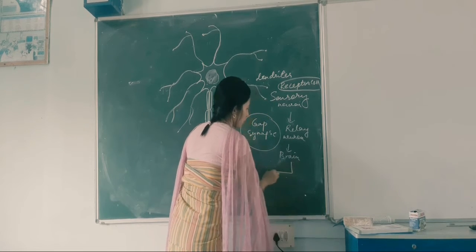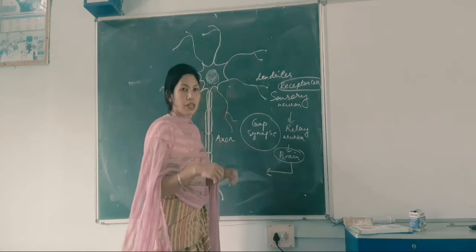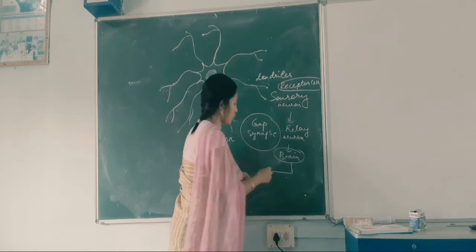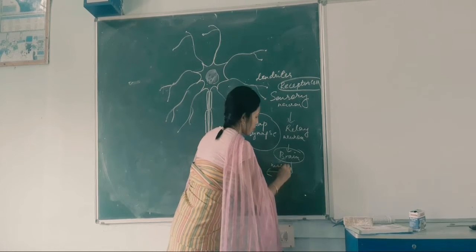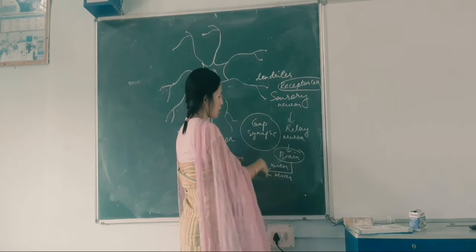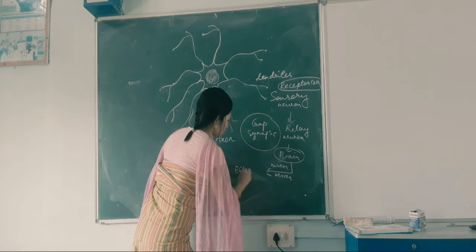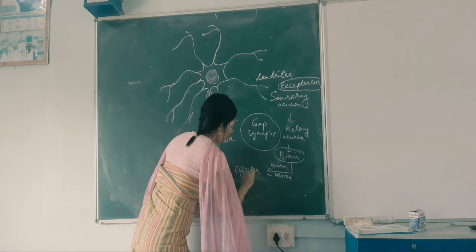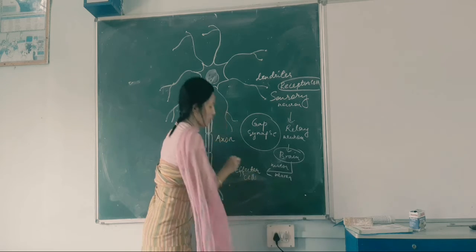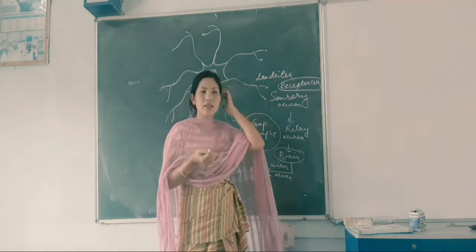The brain will analyze and interpret it, and send the message to the motor neuron. This way, the motor neuron will finally come to the effector muscle cells, the effector cells.